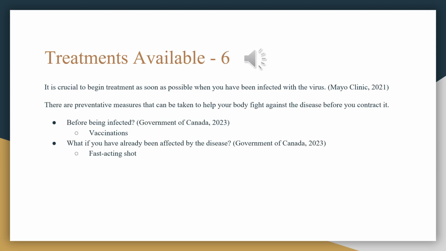Treatments available. It is crucial to begin treatment as soon as possible when you have been infected with the virus. Most times, rabies can be hard to treat. However, in some cases, not impossible. When freshly infected with the rabies disease, according to Mayo Clinic 2021, you can receive a fast-acting shot to prevent the disease from further infecting your tissues and internal organs.